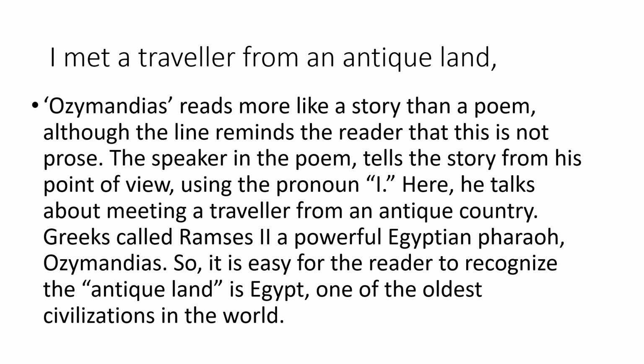I met a traveler from an antique land. This is actually a sonnet. Ozymandias reads more like a story than a poem, although the line reminds the reader that this is not prose. The speaker in the poem tells the story from his point of view using the pronoun I. Here he talks about meeting a traveler.